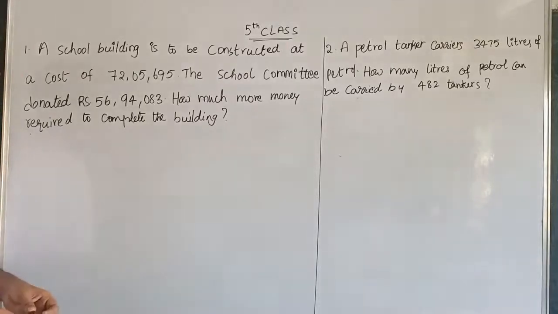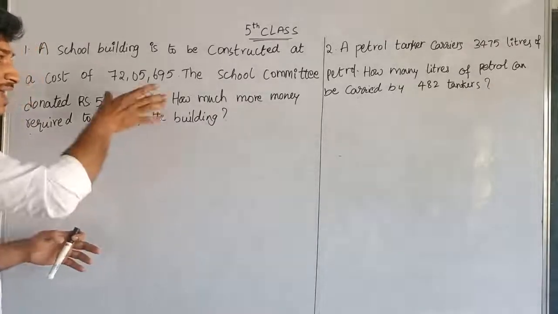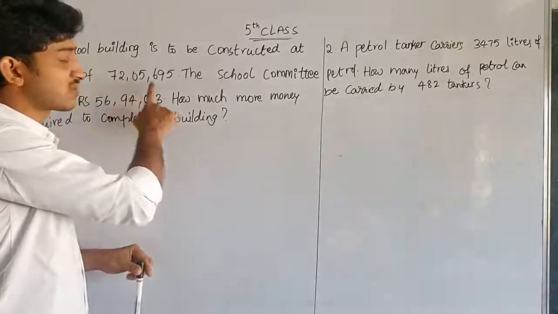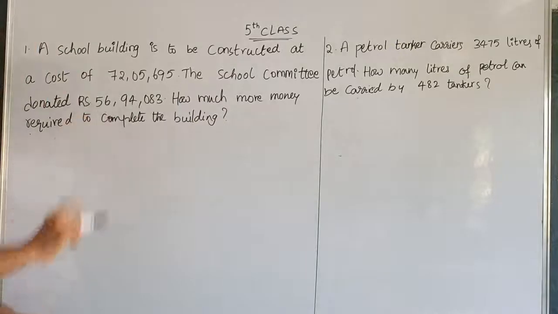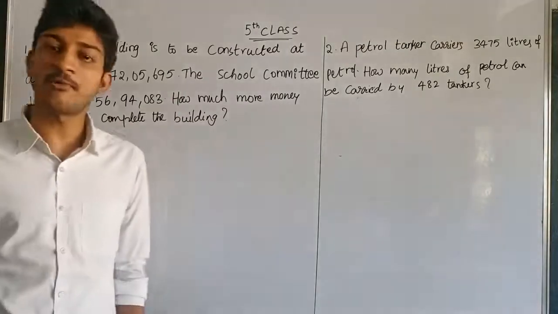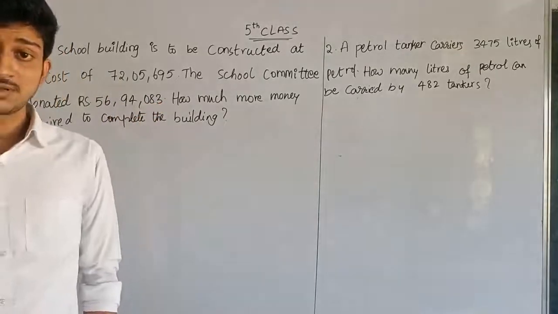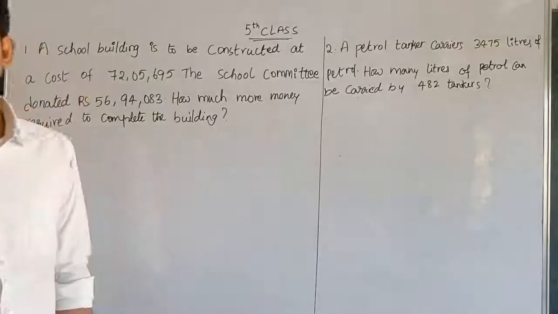See here, a school building is to be constructed. So the amount to construct the total building is 72 lakhs 5,695 rupees. But the school committee has only 56 lakhs 94,083 rupees. How much more money is required to complete the building? So he is asking for how much more extra money. Here the school has only 56 lakhs rupees. So how much extra money is required to complete the construction of the building?